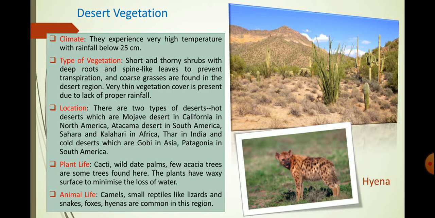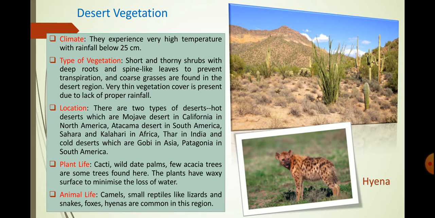Next comes your location. There are two types of desert. Hot deserts, which are Mojave Desert in California in North America, Atacama Desert in South America, Sahara, and Kalahari in Africa, and so on. Next comes your plant life.